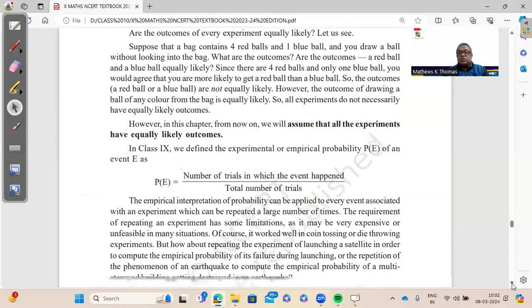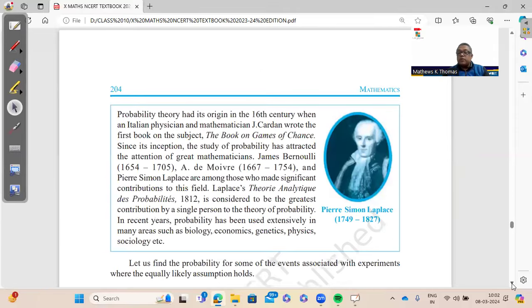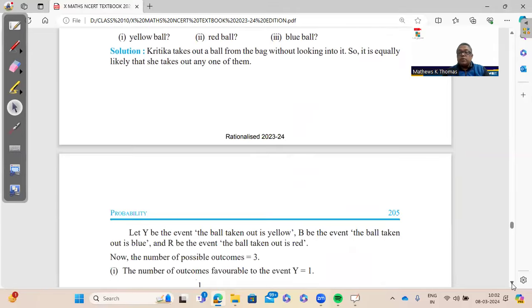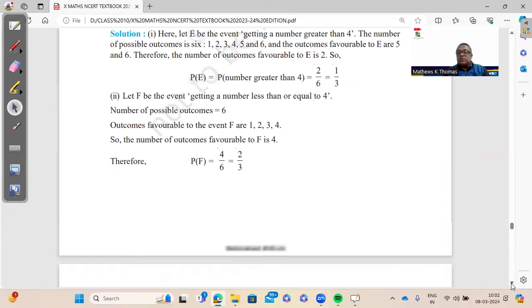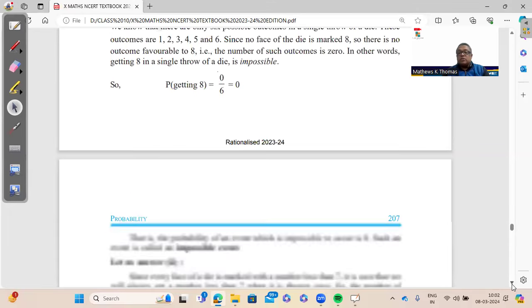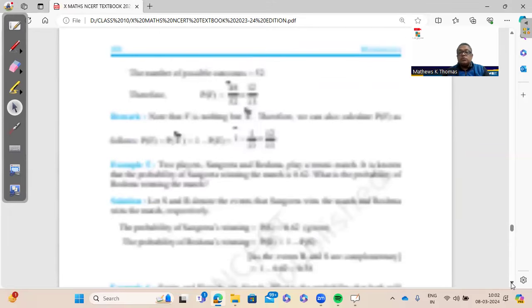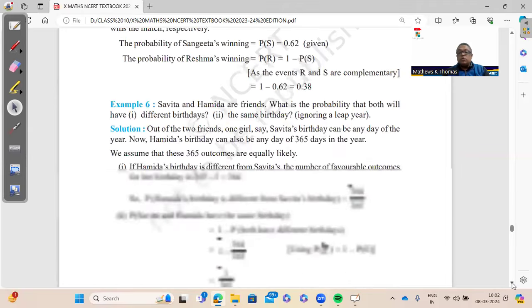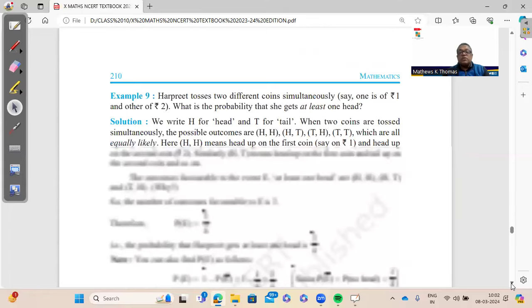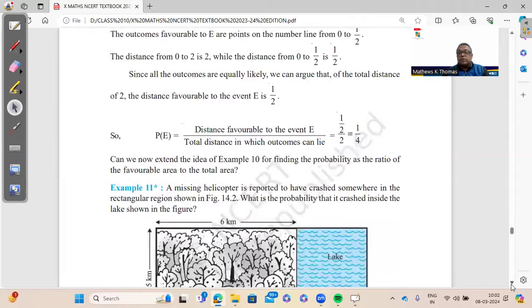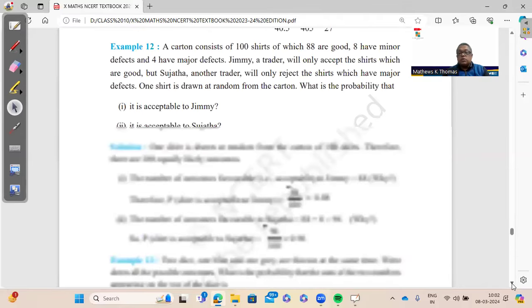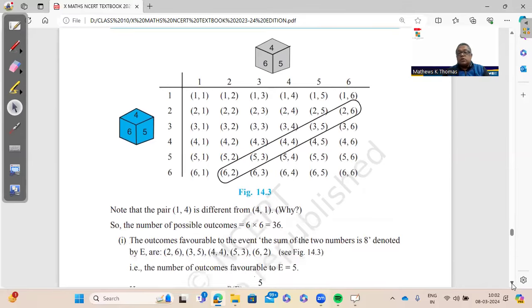Here, the 1-mark questions are: what is the probability of a sure event, what is the probability of an impossible event, what is the range of probability, what is the sum of probabilities. All this you will be able to do if you do the fill in the blanks of the first exercise. Also, this is very important: how to make the table for 2 dice.